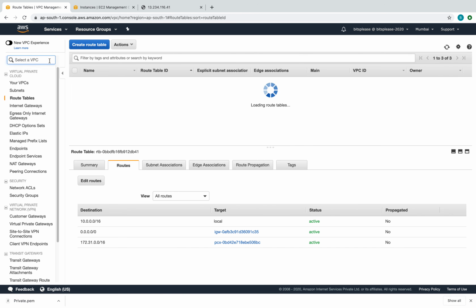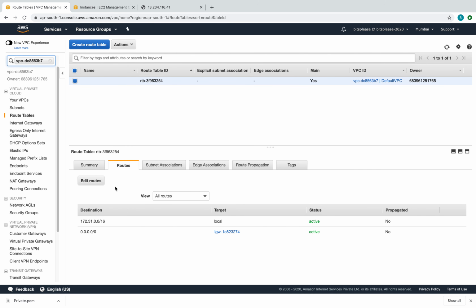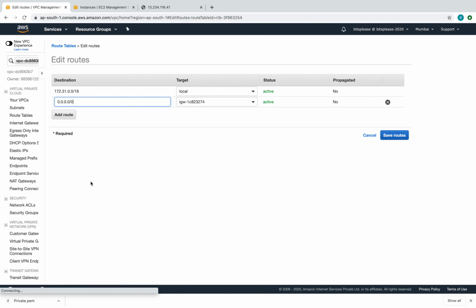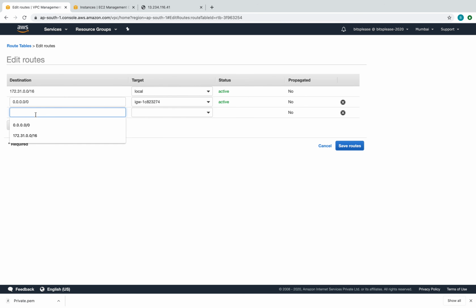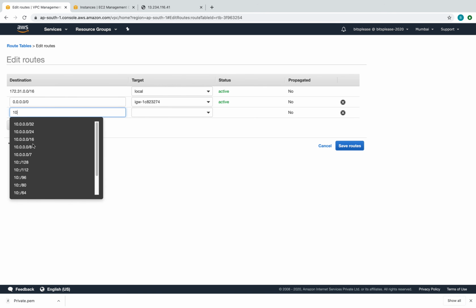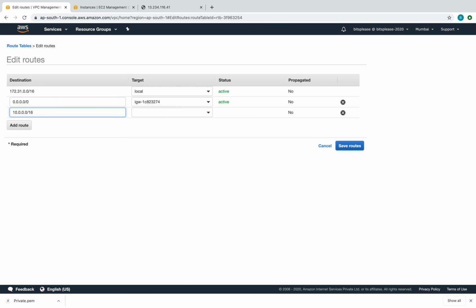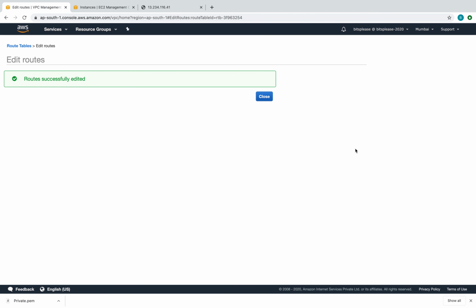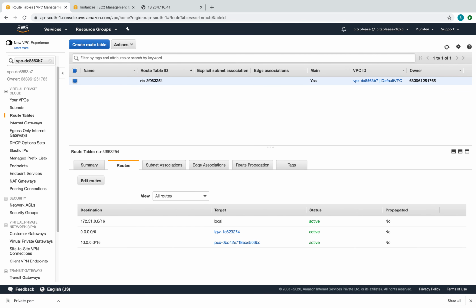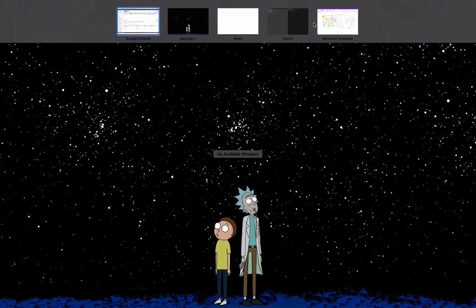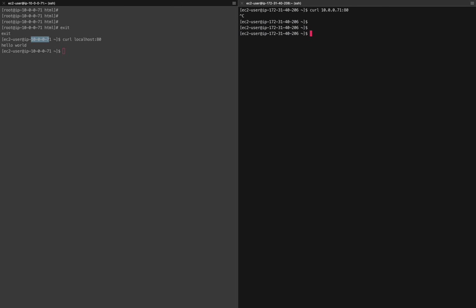So let me just remove this. Let's go to this one, and let's say edit route. I already know the route, right? It is 10./16. Remember, that's my demo VPC. So I'm going to put that over here, and here also I'm going to select the peering connection, select this one, save routes. Awesome, right? So we have done that. Now let's see the magic. Let's run the same command here.